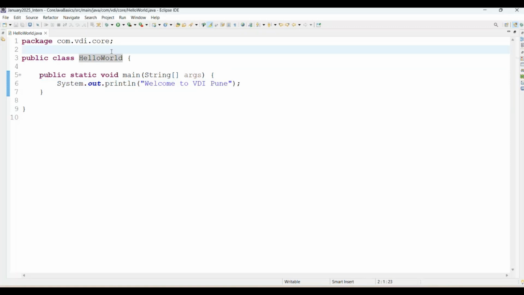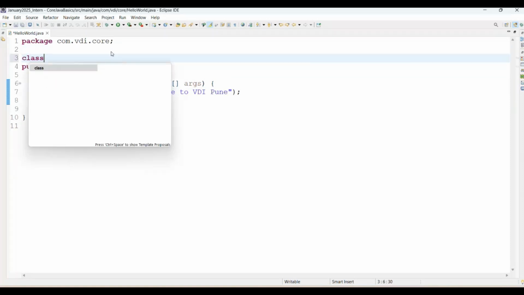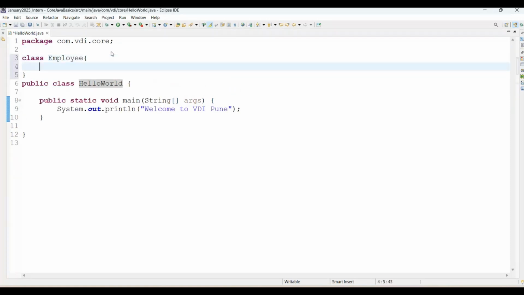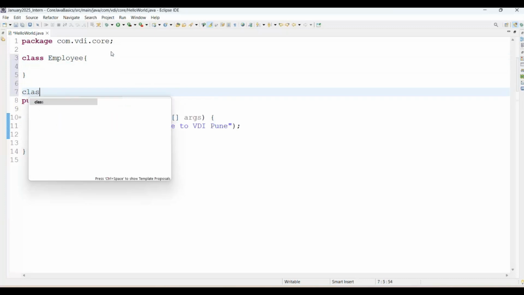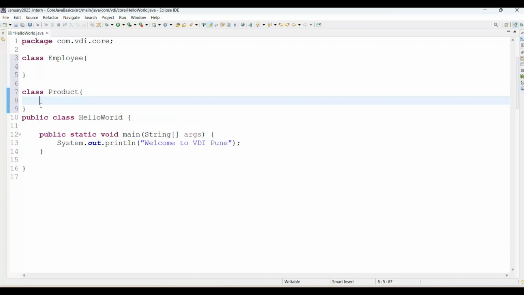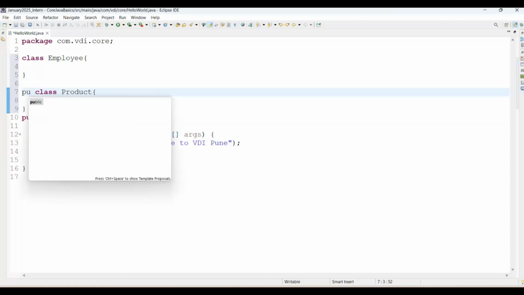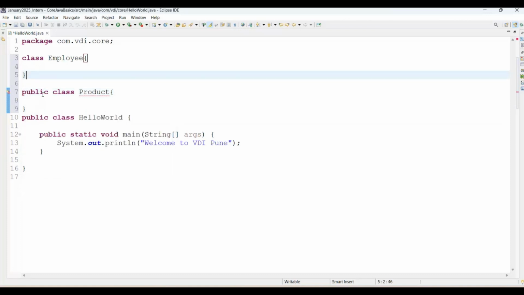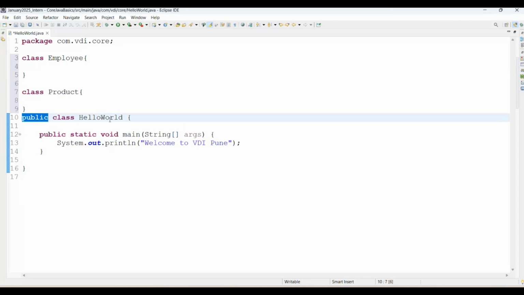And within a single window, you can create a number of classes here. Suppose I want to create a class like employee. Again, if I want to create a class like product, see, we are able to create a number of classes here, but there will be only one public class. Don't try to create a number of public classes. If you try to create a number of public classes within a single window, it will give you a compile time problem. See, here is the compile time problem. Then within a single window, you can create a number of classes, but there will be only one public class, and within that public class, we write the main method.